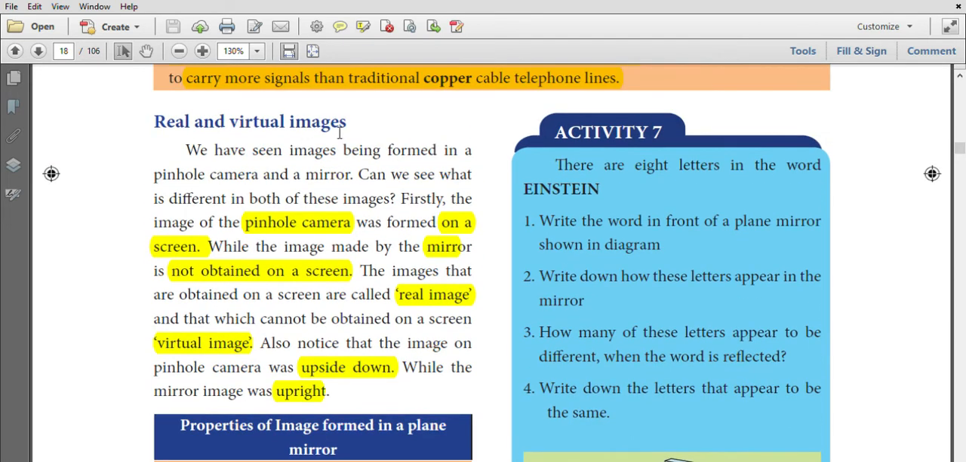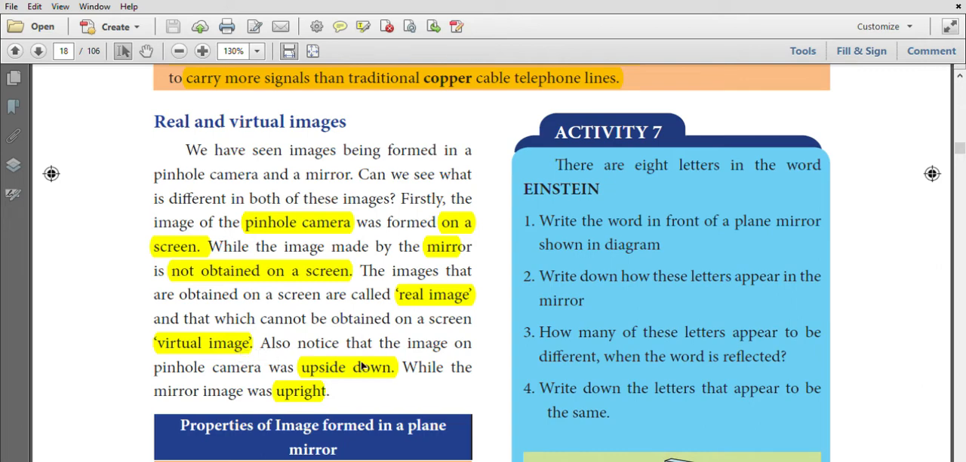Real and virtual image. When you catch an image on a screen, that is called a real image. An image that cannot be caught on the screen is called a virtual image. In a pinhole camera, the image formed is caught on the screen, so it is a real image. The mirror forms an image but it cannot be caught on the screen. It is called a virtual image. Images obtained on a screen are called real images. Images that cannot be obtained on a screen are called virtual images.